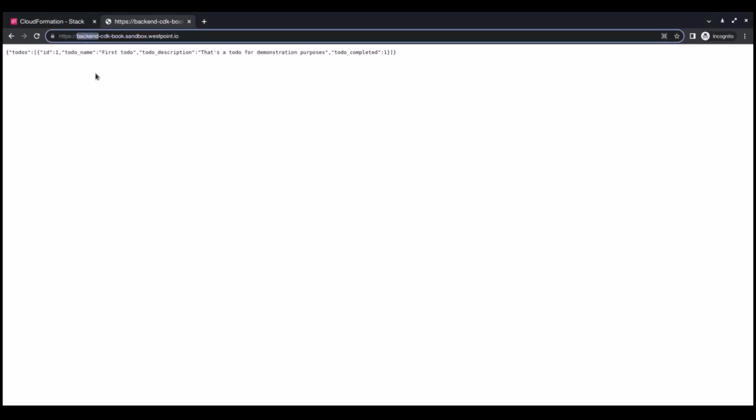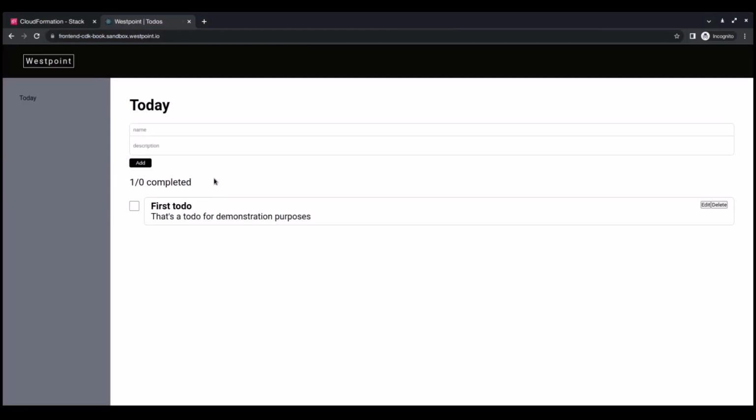And now let's change backend here to frontend. And there we go. We have our React app, and we can add a to-do here, for example, a to-do item. So let's write a second to-do, test description. Okay, so let's add, and there we go. There we have our CDK stack deployed and fully automated, not needing to add anything manually into our React app.